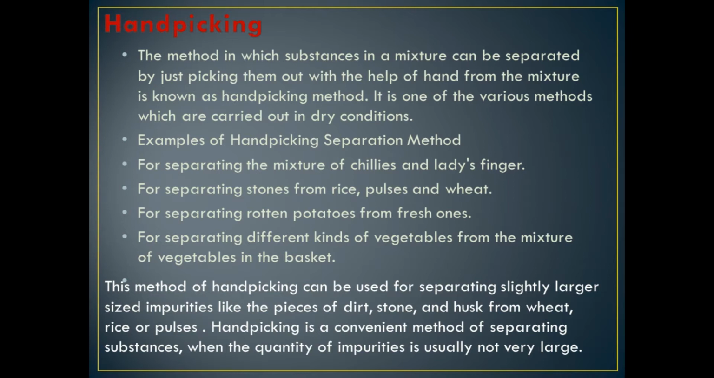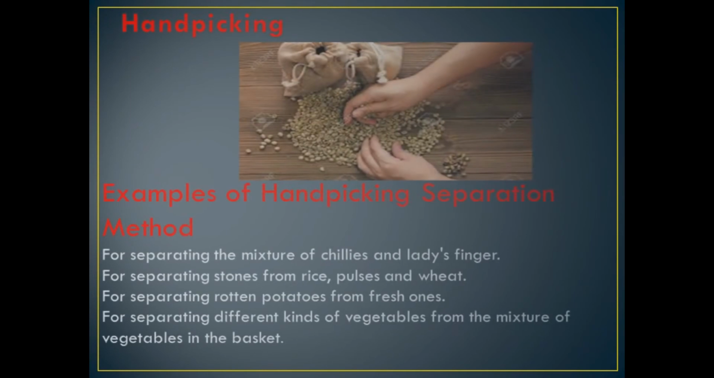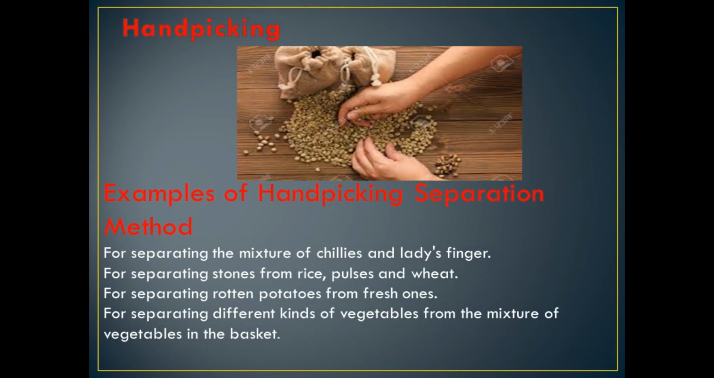All children listen carefully. With one more type of hand picking which we are going to go through today, these two will be the examples. Understood? This method of hand picking can be used for separating slightly larger sized impurities like pieces of dirt, stone and husk from wheat, rice or pulses. Hand picking is a convenient method of separating substances when the quantity of impurities is not very large. See, it is shown with an example and a diagram in the picture. They are separating it with the hand only.